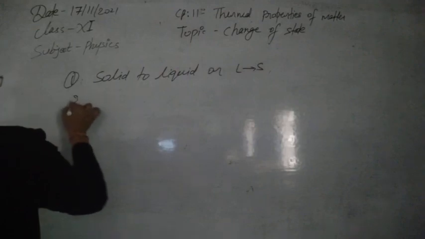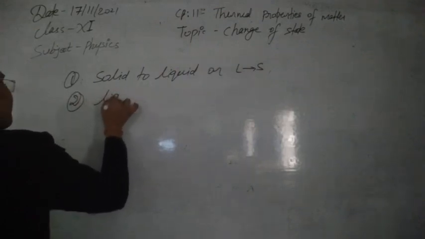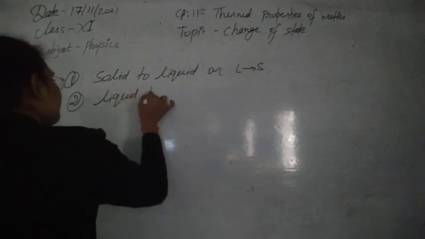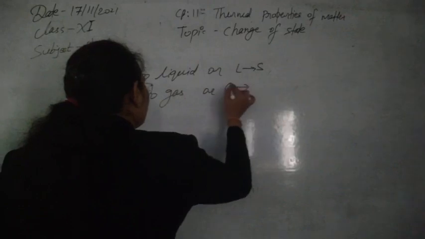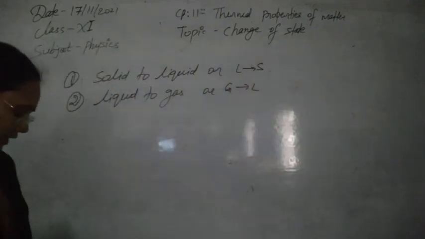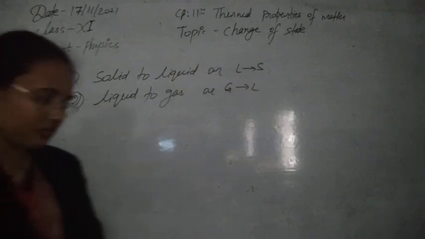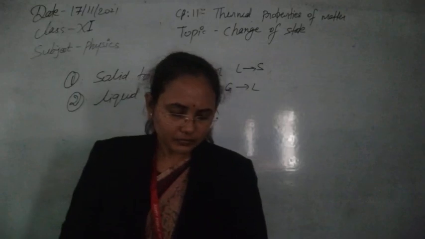The second is liquid to gas or gas to liquid, just the vice versa process. These are the two situations. Also one more situation is possible, directly solid to gas.